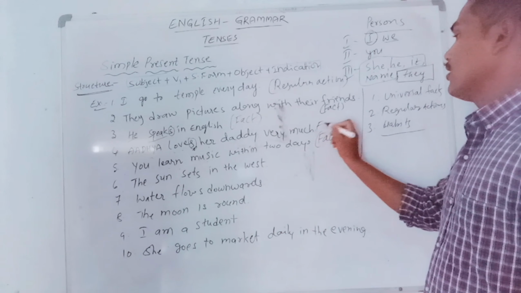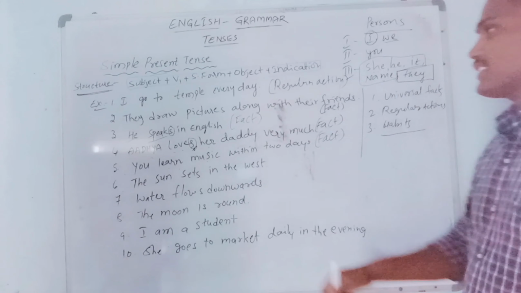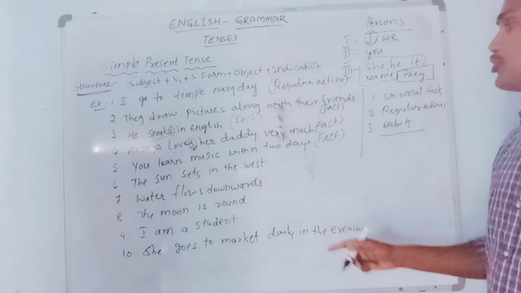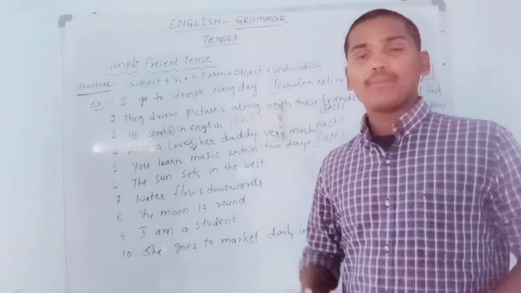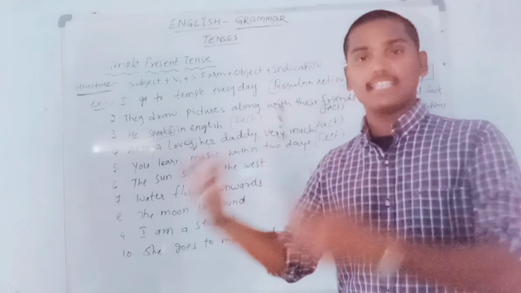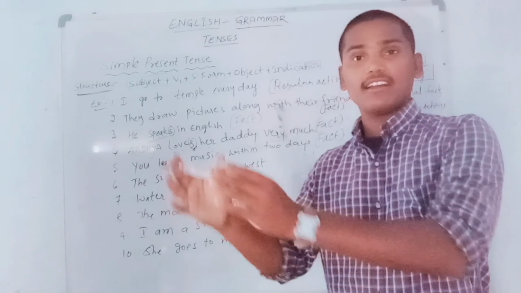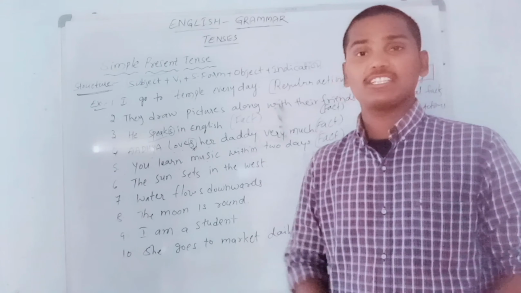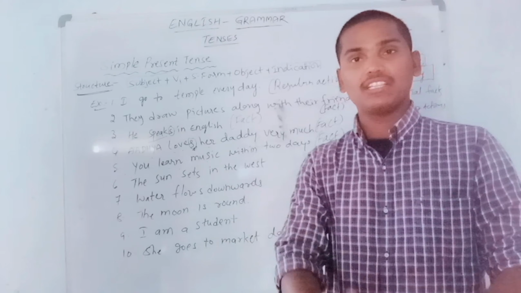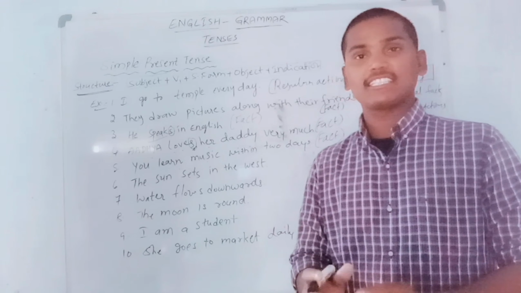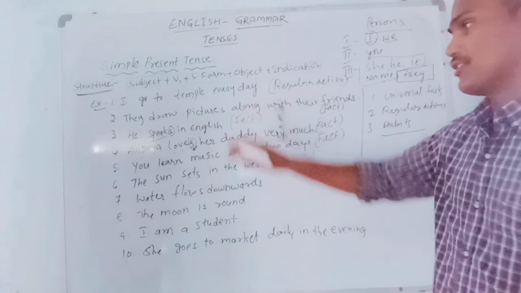It is also a fact. Adya loves her dad very much, also a fact. You learn music within 2 days, also a fact. So how are we considering that a fact? Because we are believing and trusting them. They have the capability to learn music within 2 days. That's why we are expressing our view about them. You learn music within 2 days is definitely considerable as a simple present tense sentence because that is a fact about them.